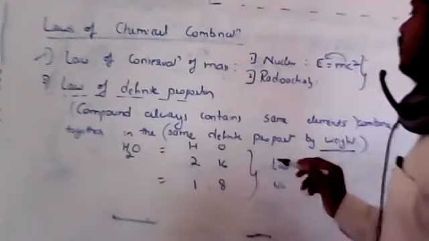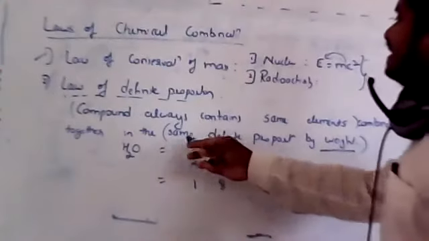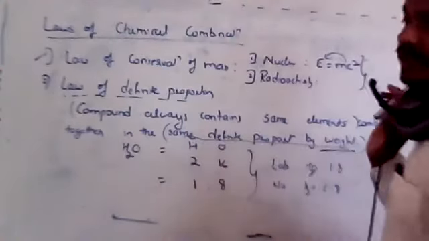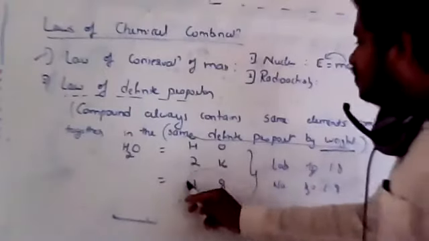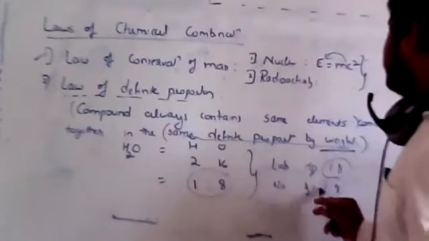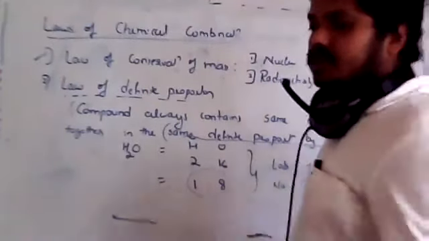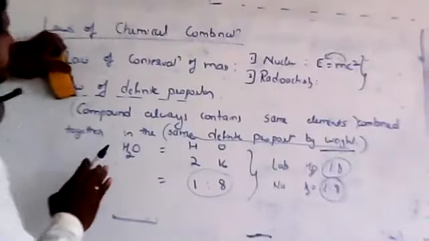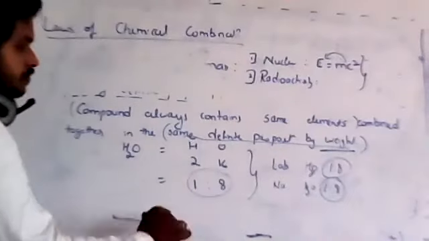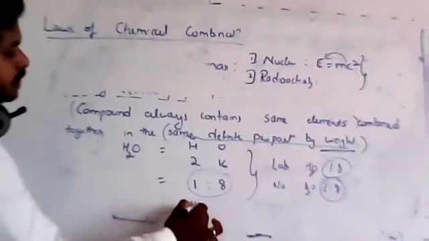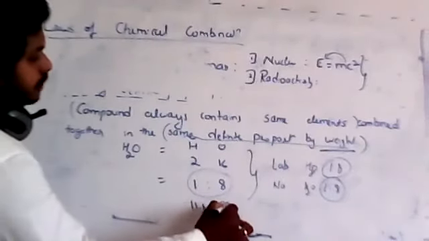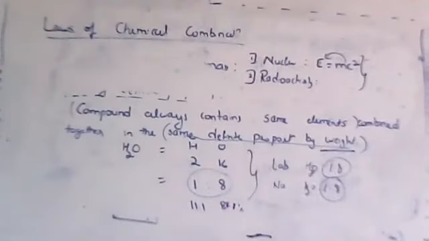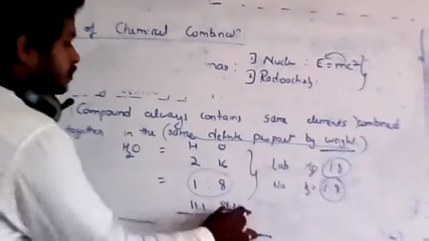So when you take a compound, it contains the same definite proportion by weight, whatever the source. Whenever you take any compound, the proportion by weight will always be the same. If you take the percentage, this is 11.1% and this is 88.8%. This will always be maintained by weight.